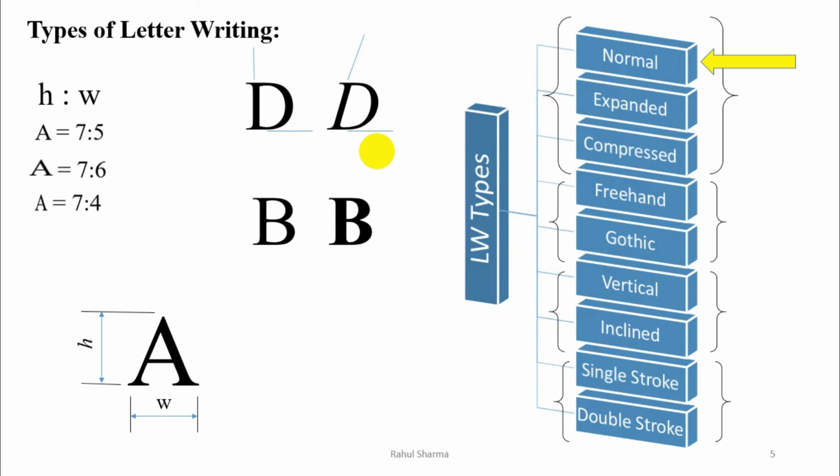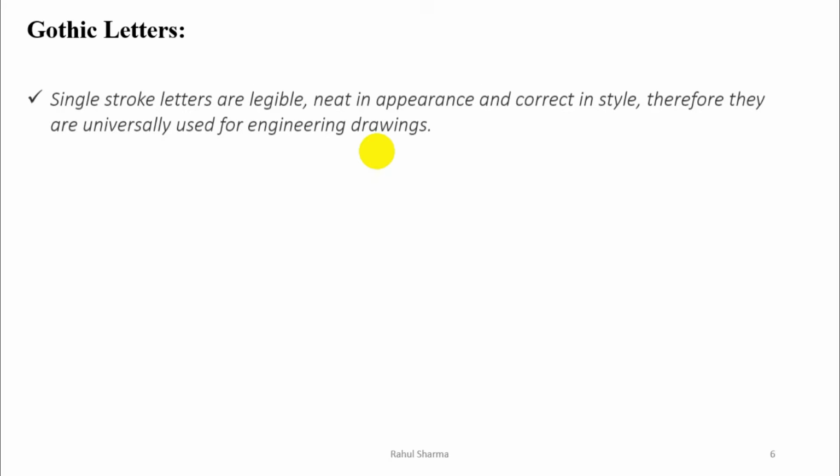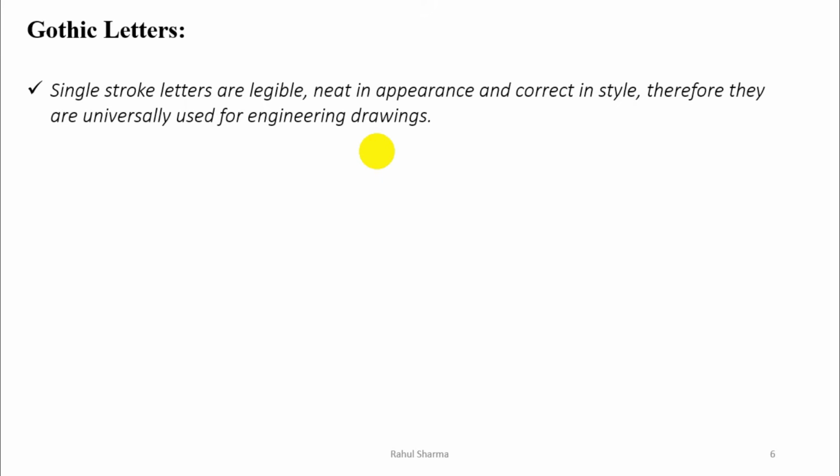Now in our syllabus we are going to cover the normal, Gothic, vertical and single stroke. Now we will study about the Gothic letter writing. These are the properties I have told you.